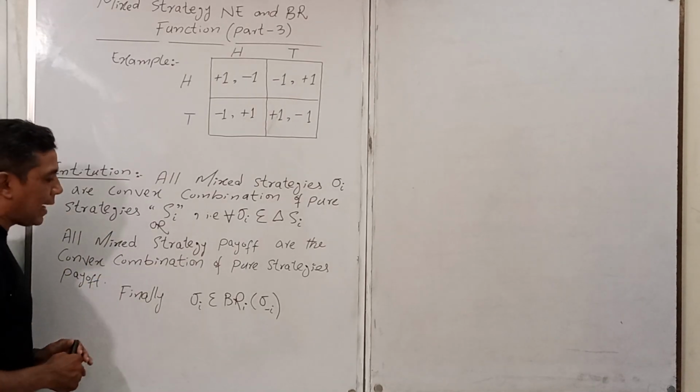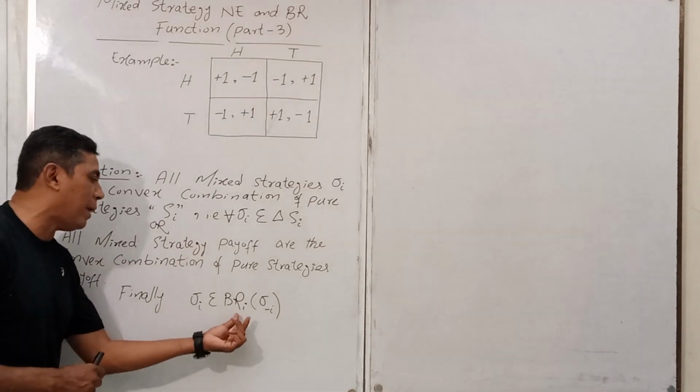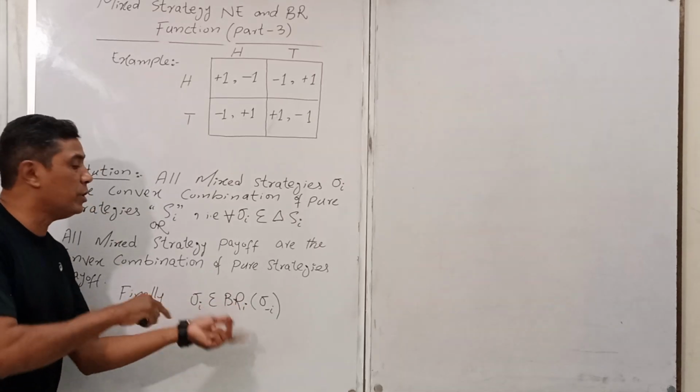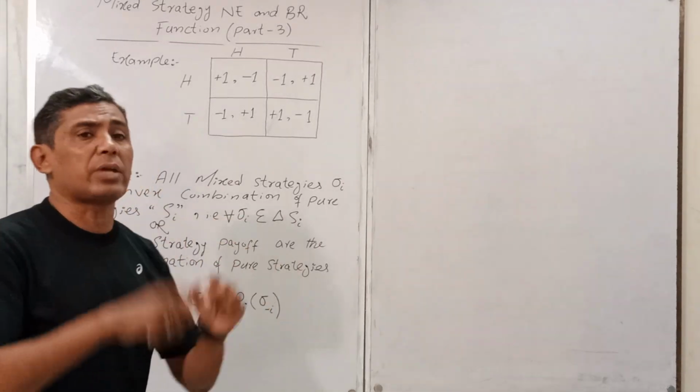Finally, we concluded that sigma i belongs to the best response for individual i, which depends on his opponent's strategy.